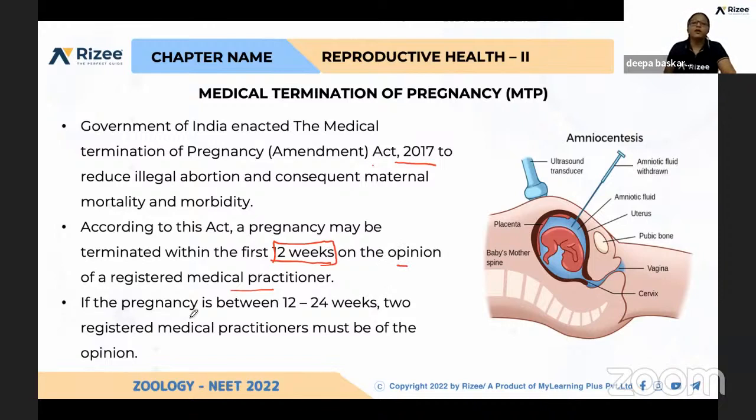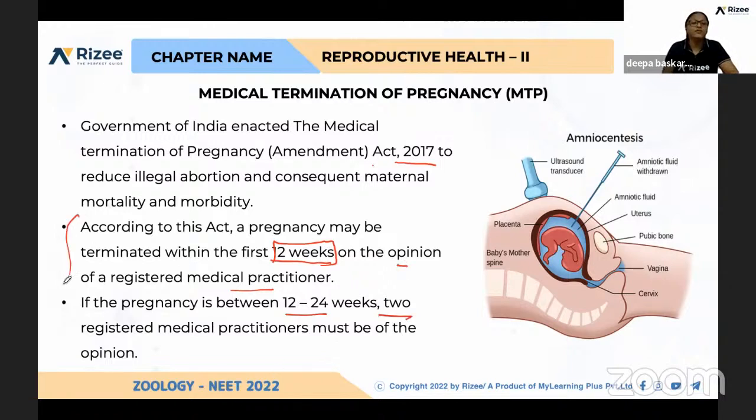And if they find out about the pregnancy only after the fourth month, that is 12 to 24 weeks, in the second trimester, after finding any disorders or other complications, if they have to go for MTP, they should get the opinion of two doctors.